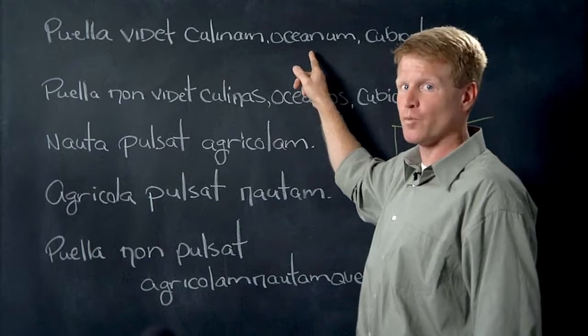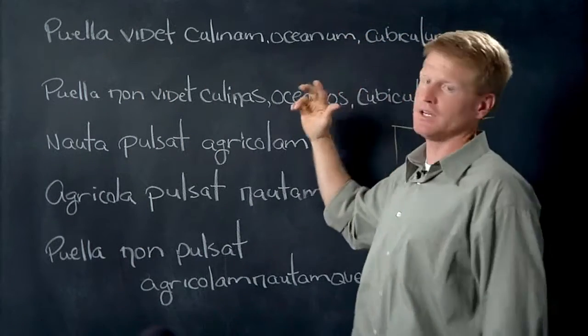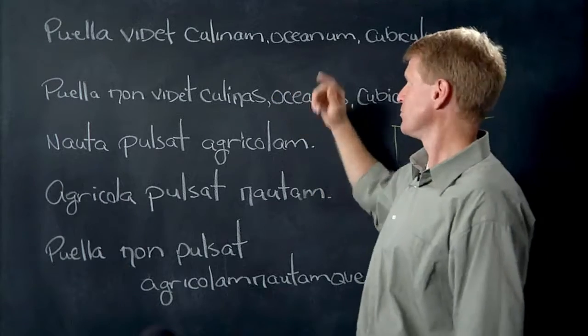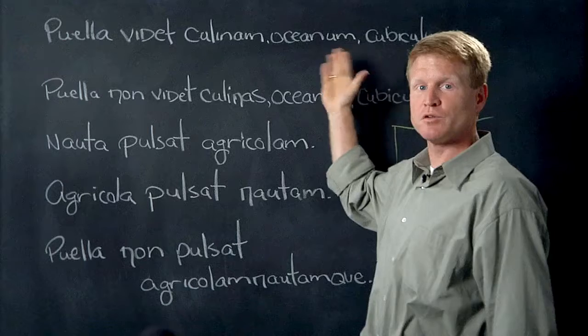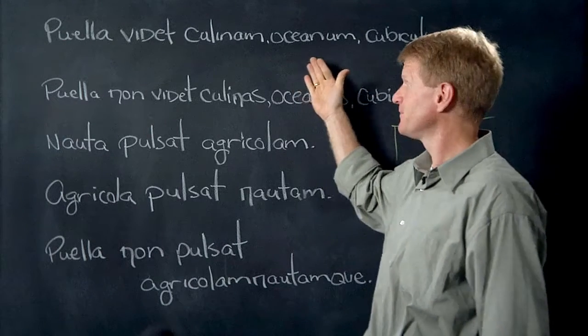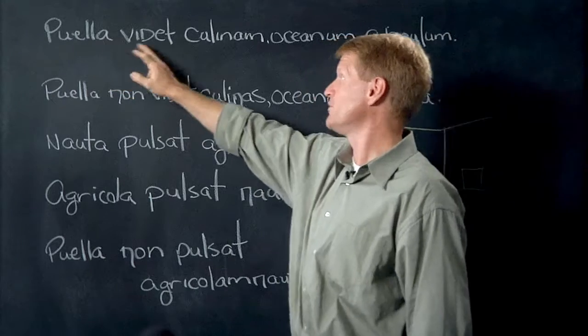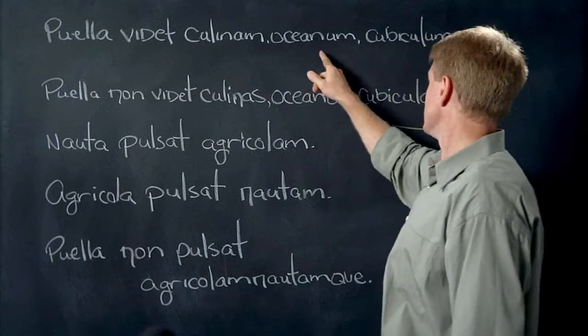Et oceanum. Puella videt oceanum. Now, guys, you can figure out what oceanum means. I know. It comes from the Roman word oceanus. And believe it or not, from the Roman word oceanus, we get the English word ocean. Yeah. That's pretty stunning, I know. Puella videt calinam oceanum. So she sees the kitchen, she sees the ocean.